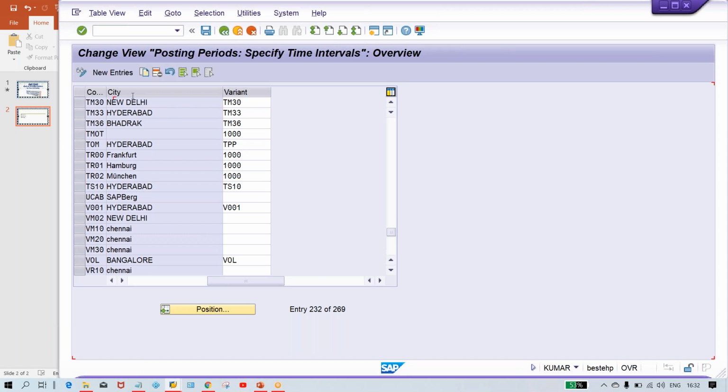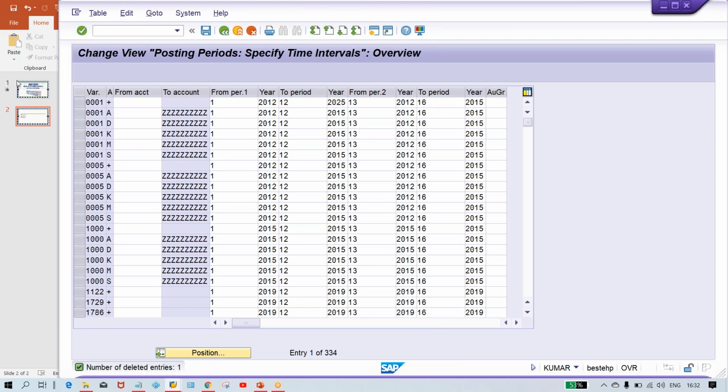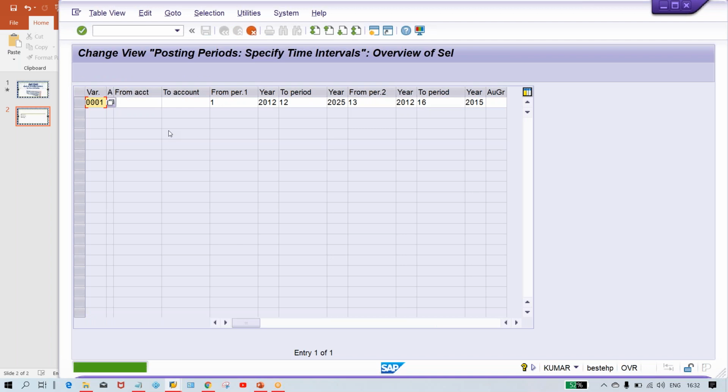So OB52 and here you select anyone. Somebody has made some experiment here. Anyway, you just let me delete this one now. So just copy this one and use TM30 and here 2000.